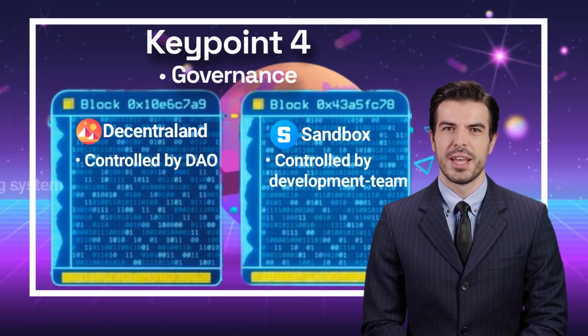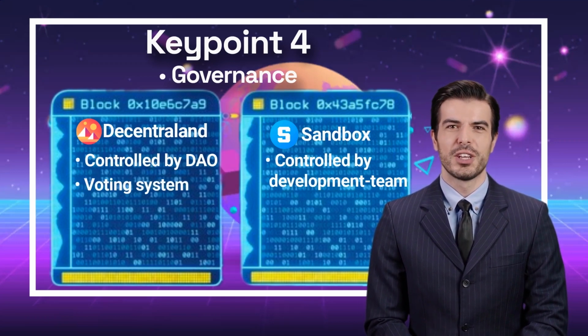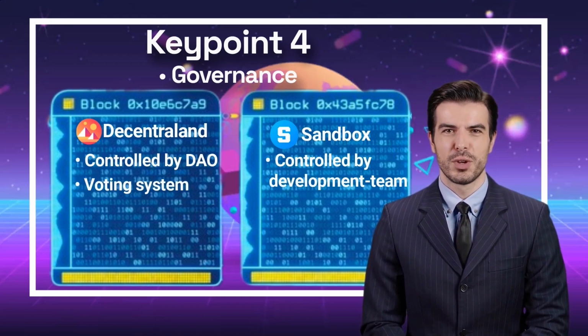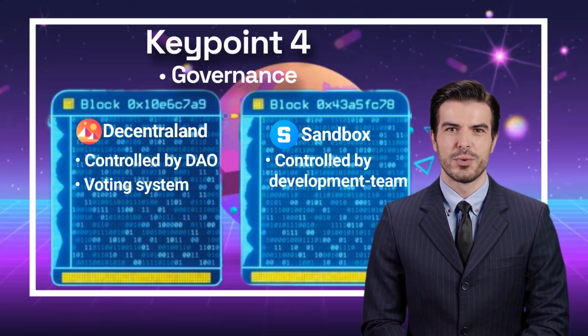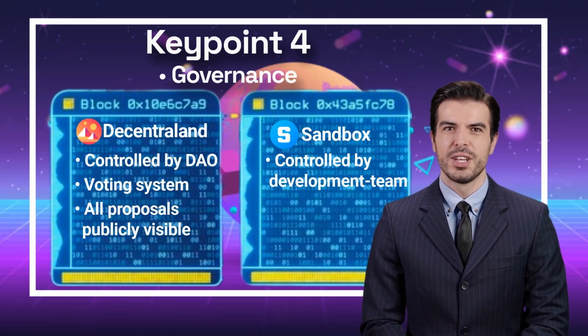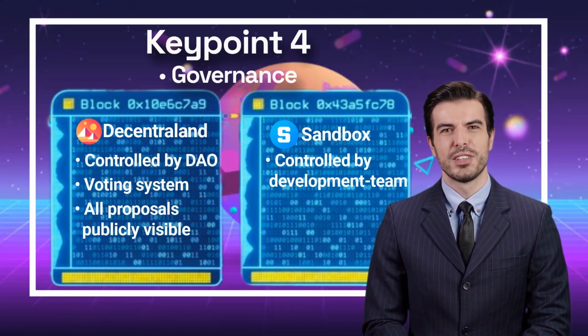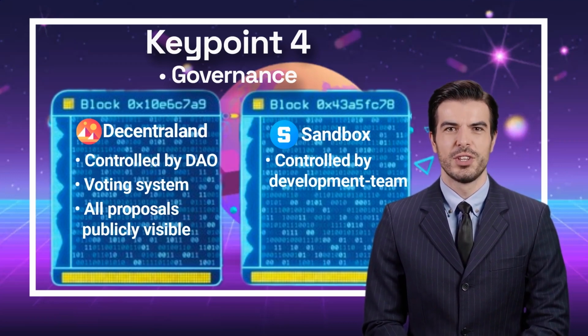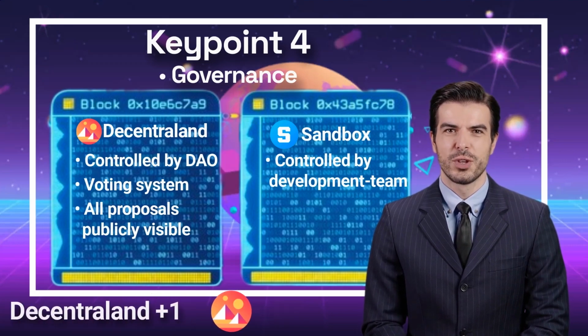Decentraland's decisions are made through a voting system, where users can vote on proposals using their MANA tokens. Also, they have a higher degree of transparency, as all proposals, voting results, and governance activities are publicly visible on the blockchain. Overall, Decentraland has a more decentralized and democratic governance structure compared to Sandbox. This key point goes definitely to Decentraland.